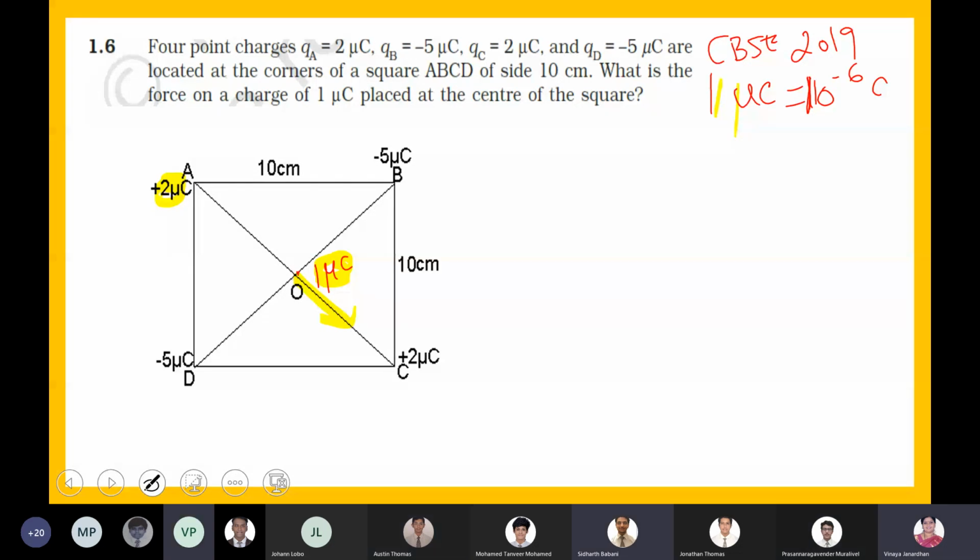Yes, ma'am. So now this becomes FA vector. A and C have the same charge, so it gets nullified. That is how you have to reason it out. This numerical can be done in terms of reasoning as well as in terms of solving. Let's solve first and then go for reasoning. What you told, Jonathan, is correct.